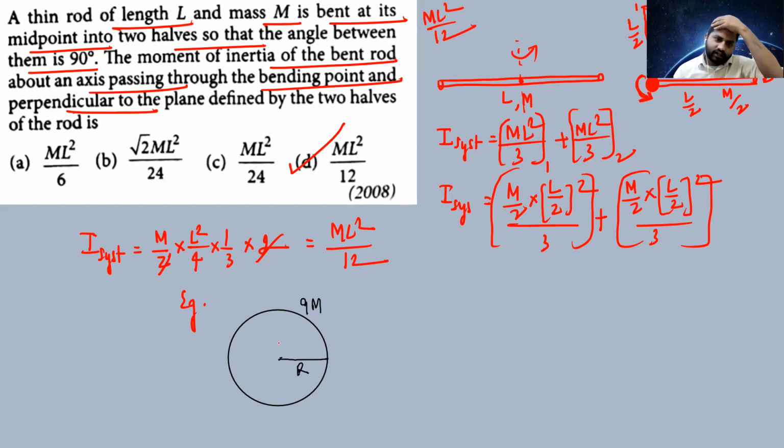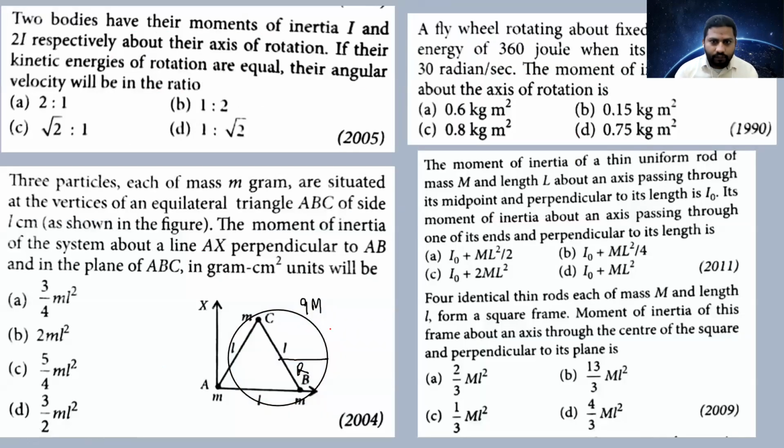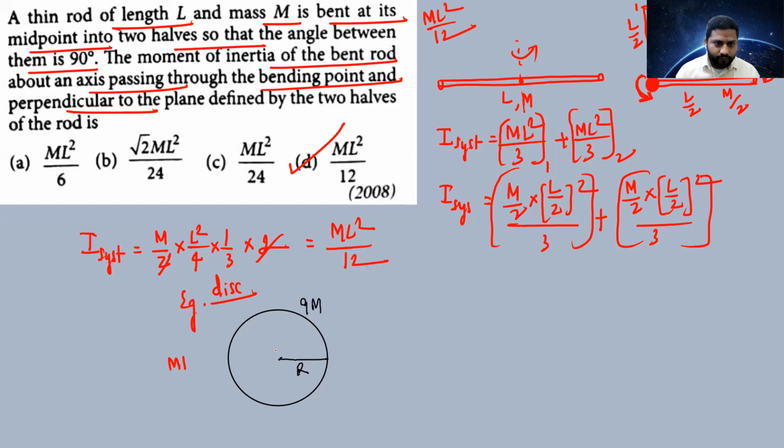The moment of inertia of the disk in this case, with mass 9m, is 9m r square divided by 2. That is the first case. In the second case, concentric, the center must be the same.